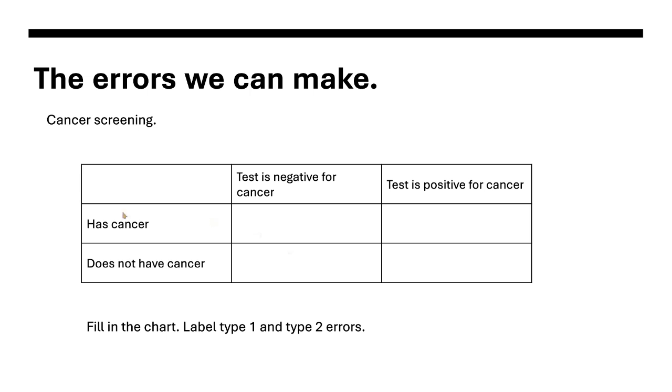Okay, another thing that we use this for is cancer screenings. So a person can either have the cancer or not have the cancer the test is for. It can test negative or it can test positive for cancer. So where would you fill in the chart for correct and errors and what types? Where would they go? Pause the video and write that down.